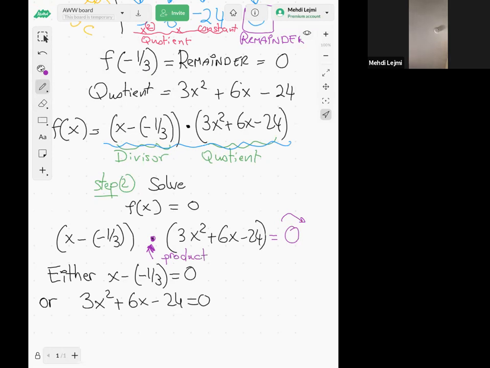Does it make sense to you guys? You see why the remainder being 0 is really important here? Otherwise, I cannot really solve. Yeah. Thank you, Glenn.